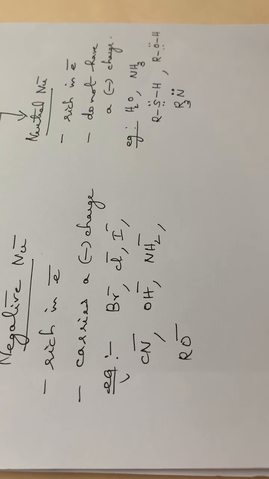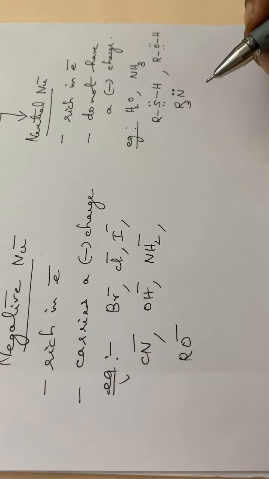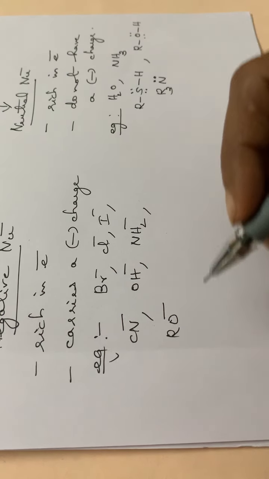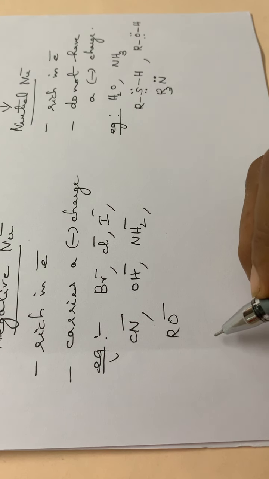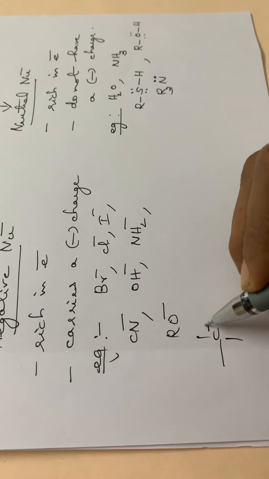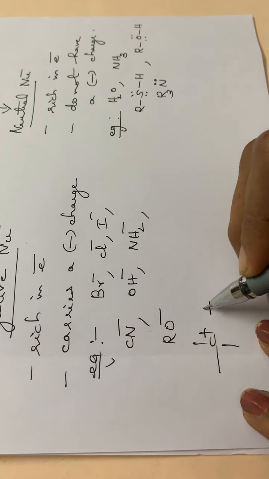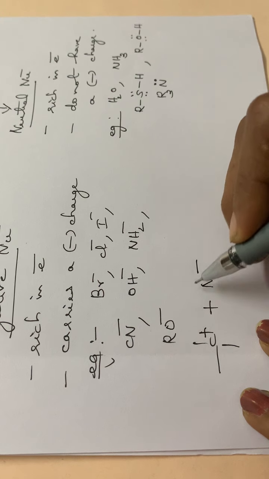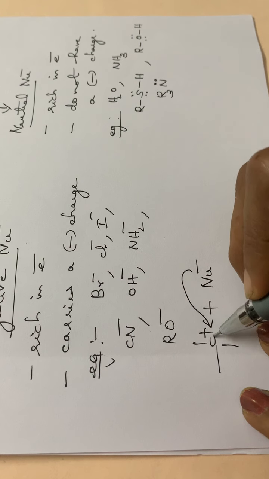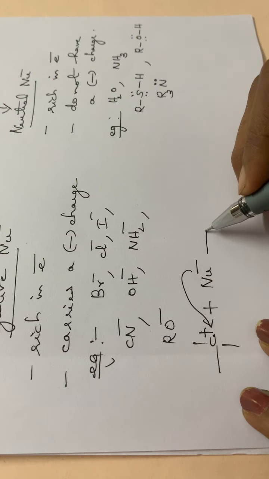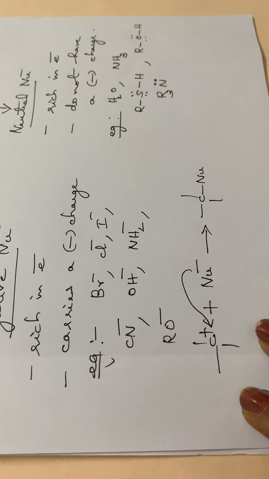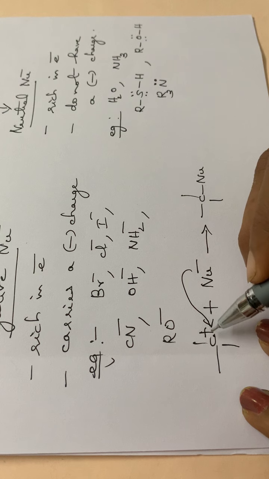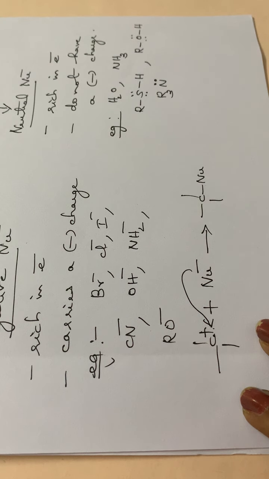Then, I had forgotten to write an equation also. For a negative nucleophile, the reaction will be like this. For example, carbon is a positive site. A nucleophile will be attacking this positive site, so that the product will be like this, C-Nu. So this is a negative nucleophile attacking an electron deficient center.